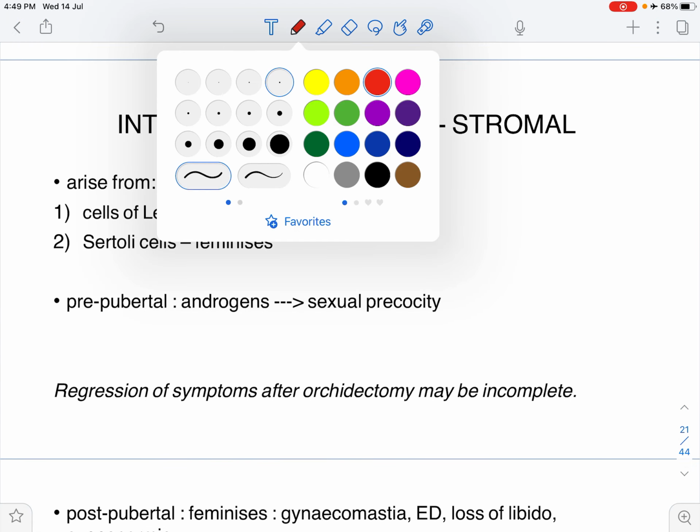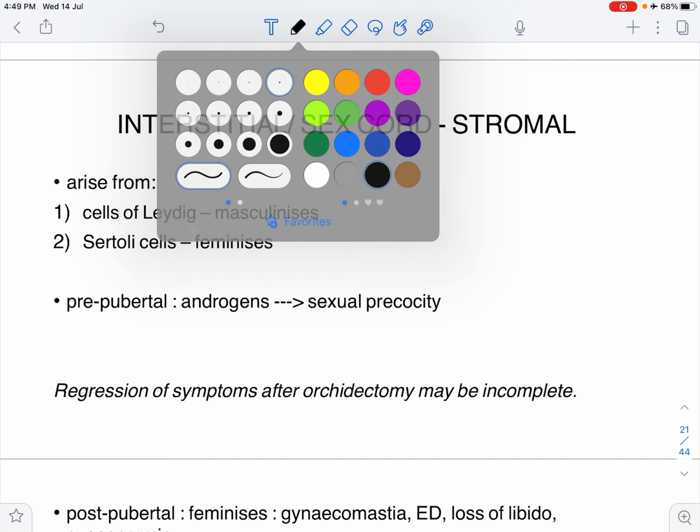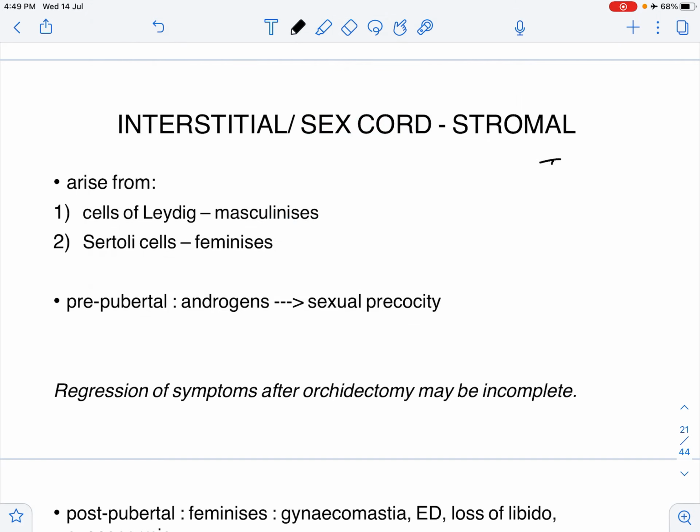Now we have the second part of testicular tumors. We have the germ cell tumors and the interstitial cell tumors. These interstitial cell tumors are also called sex-cord stromal tumors. They can arise either from the cells of Leydig or from the Sertoli cells.